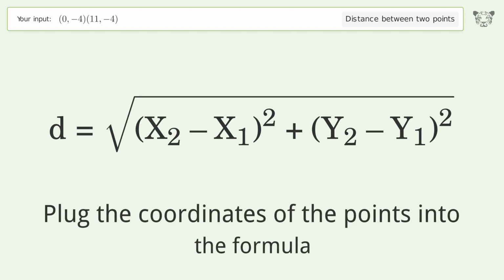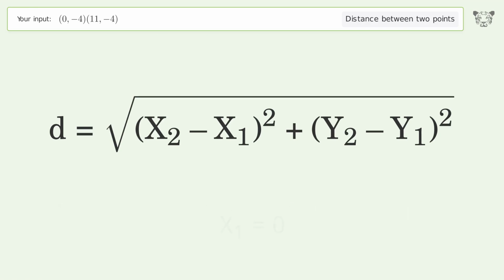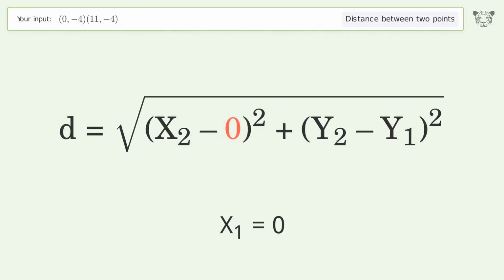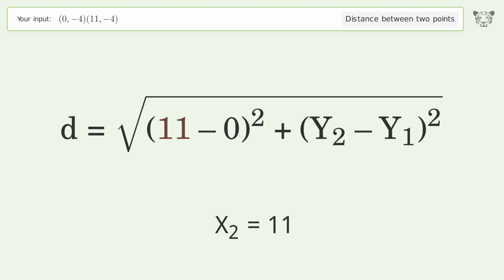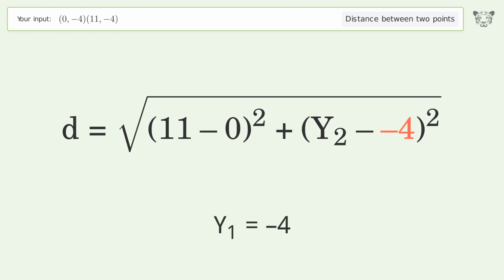Plug the coordinates of the points into the formula. x1 equals 0. x2 equals 11. y1 equals -4. y2 equals -4.